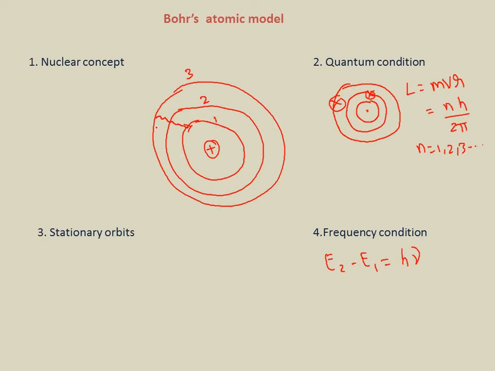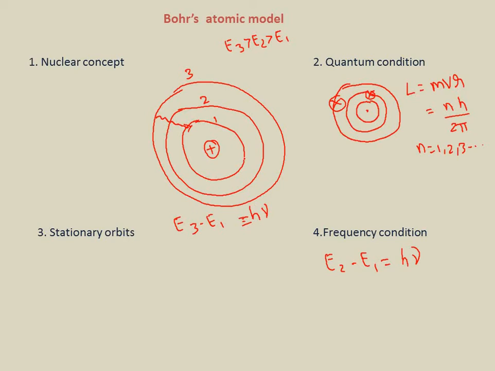It must lose energy, since I am calling E3 greater than E2 greater than E1. Out of all that, the third orbit has the greatest energy. So we consider E3 minus E1, and that difference of the energy levels will be h nu, where nu is the frequency of the emitted radiation.